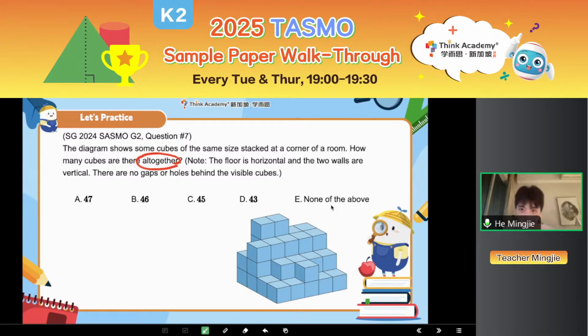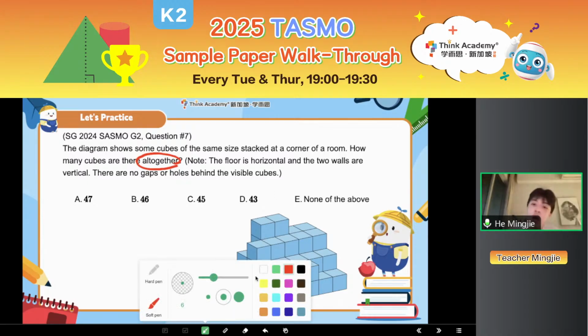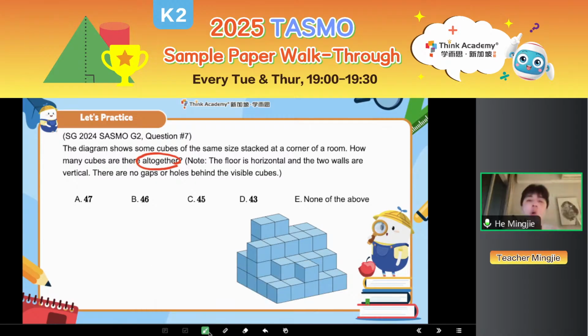Wow, so fast. I already saw some answers in the chat box. I will also help you label the 1, okay? We should always start from the shortest. So 1, 1, 1, 1, 1. Okay, after 1, we should go up to label 2. So label 2, all right. The rest, I pass it to you. I believe you can do it by yourself. Okay, I give you some time.